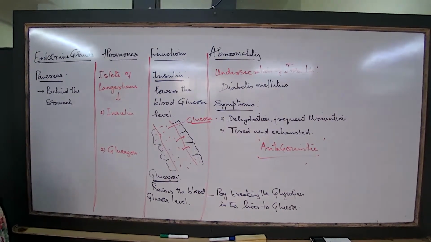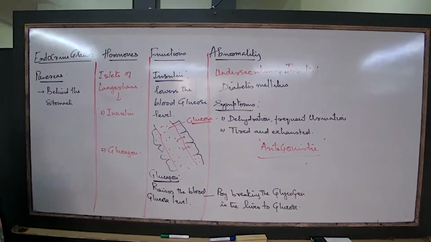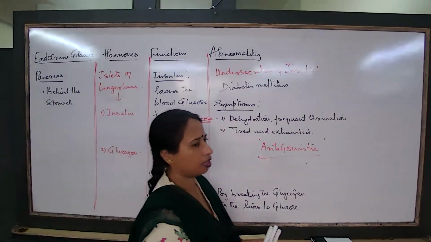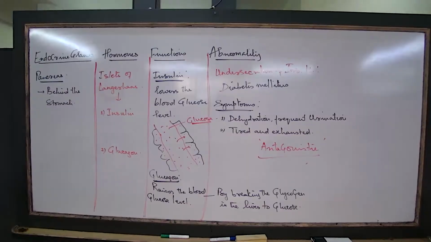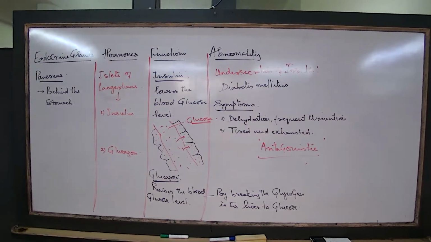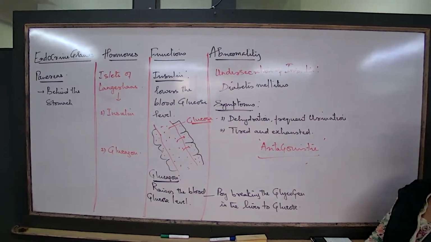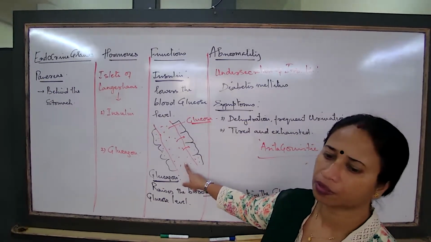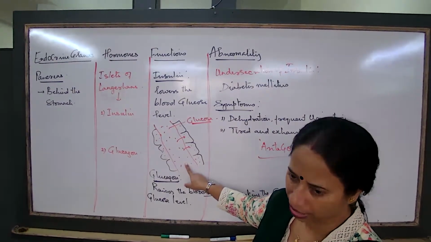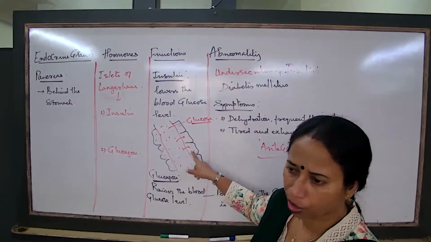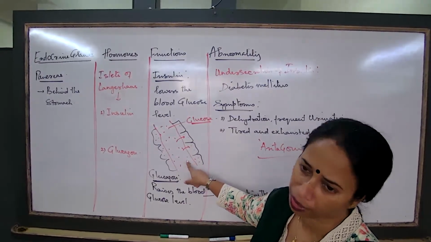Insulin lowers, it is a two mark question so explain a little. Insulin lowers the blood glucose level by allowing body cells to absorb the glucose from the bloodstream.